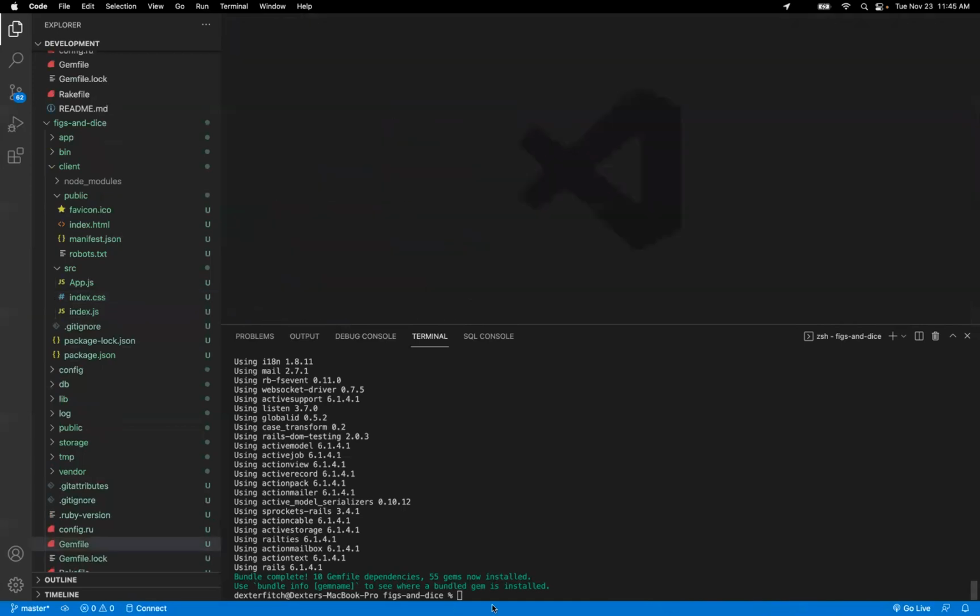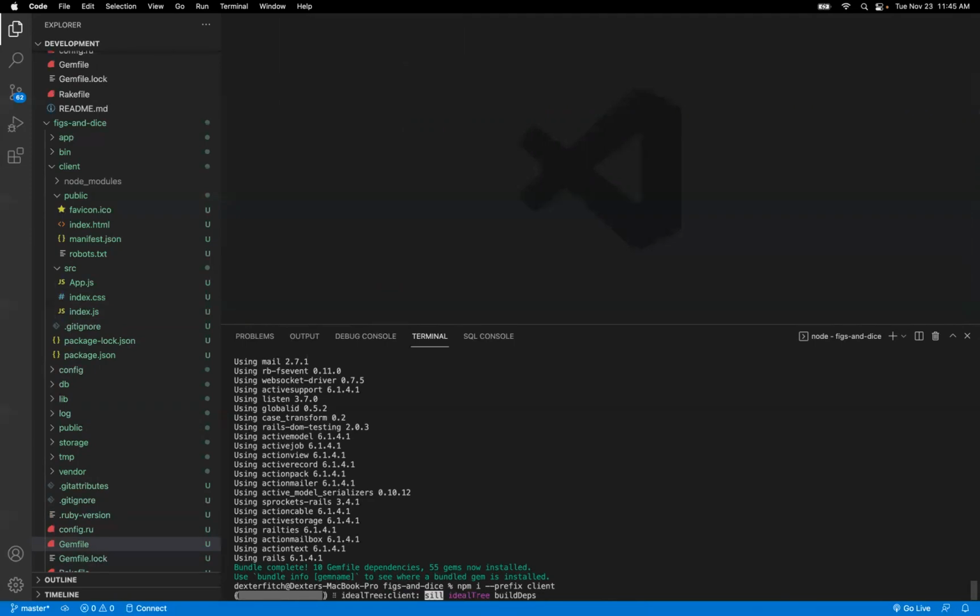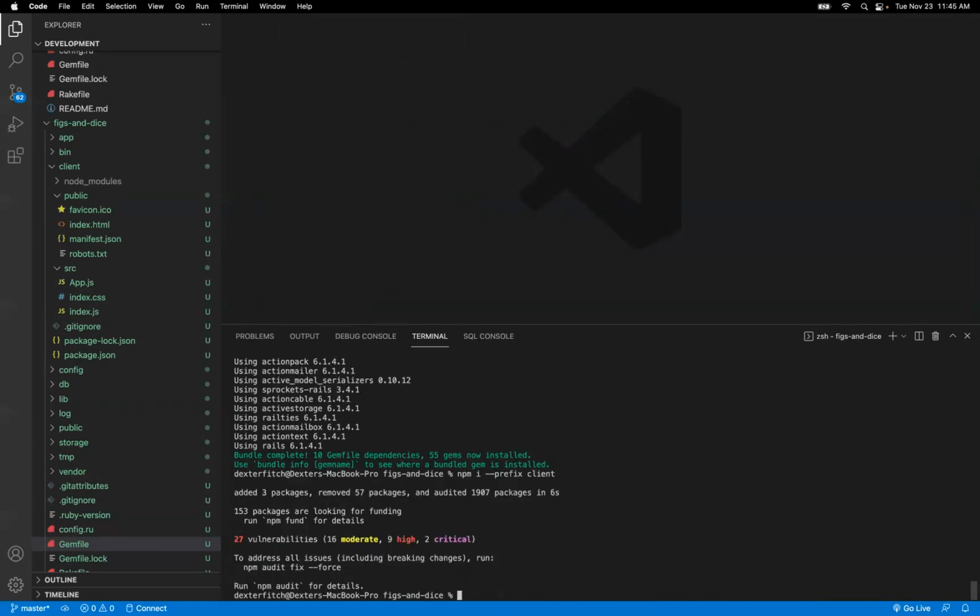Let me go ahead and run that now. I'm going to say npm install --prefix client. I want it to believe that I'm in the client folder. So pretend I'm in the client folder and run npm install on the package.json that's inside that client folder. Okay, all of that's run, everything's set up and ready to go in that case.